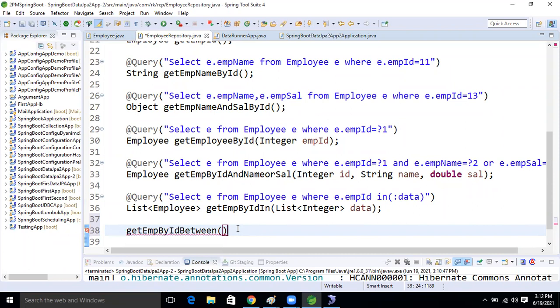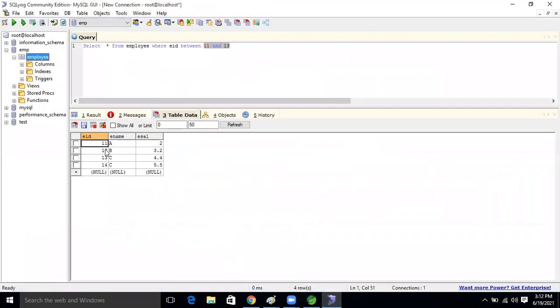So here I'm taking Integer start, meaning whatever we take is the starting point. If we take 12 to 14, this data will come, right?